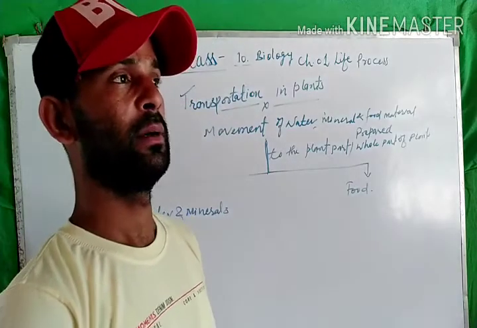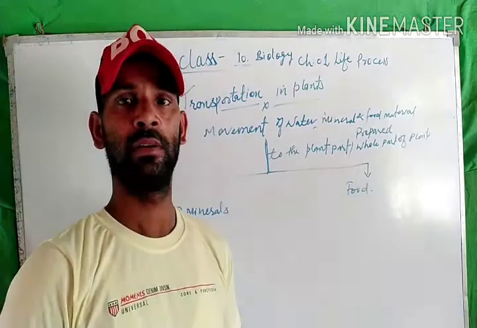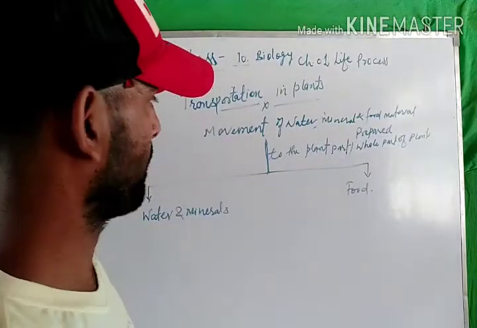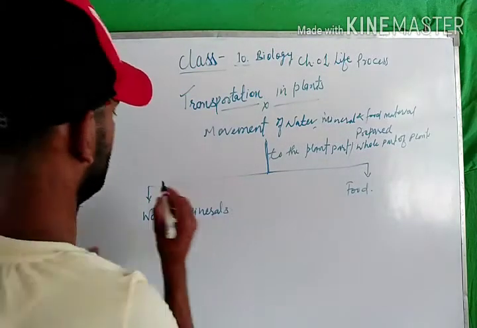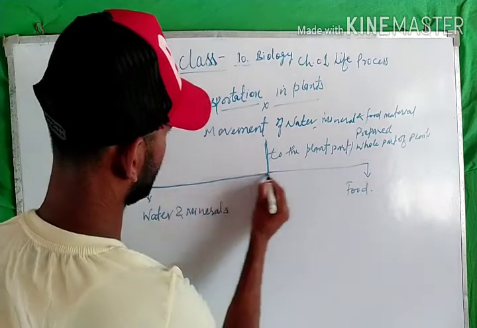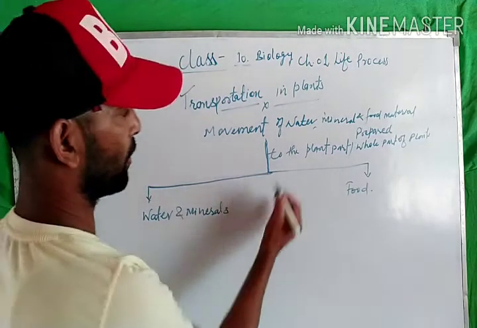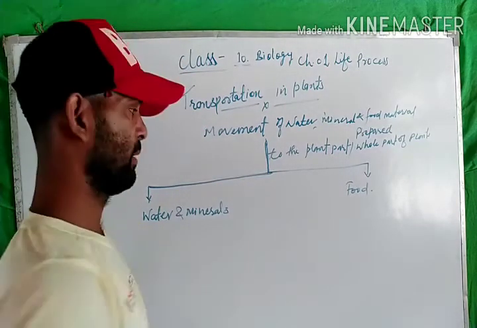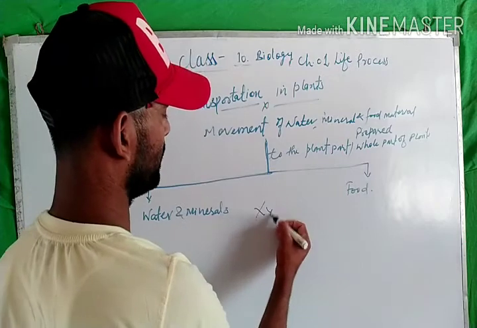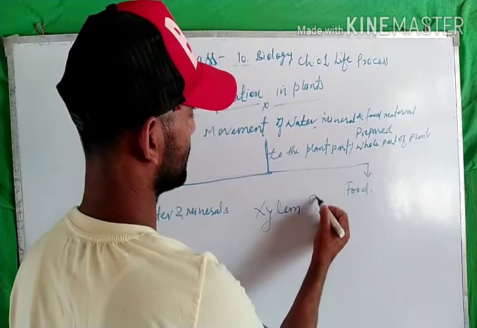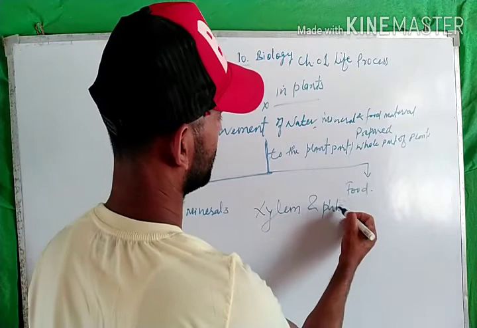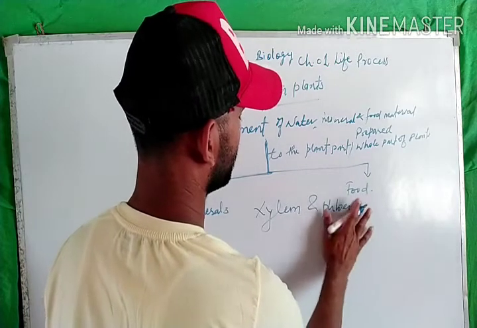The main mechanism has to be summarized in such a way that two distinct and specialized types of structure are found in a plant that are capable of doing such things: xylem and phloem.